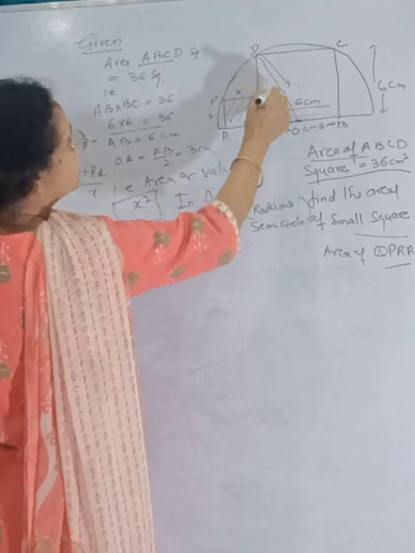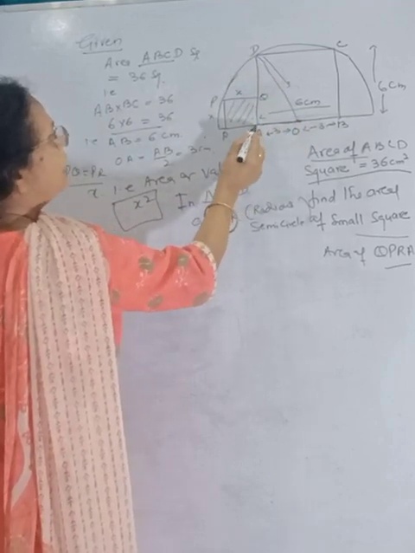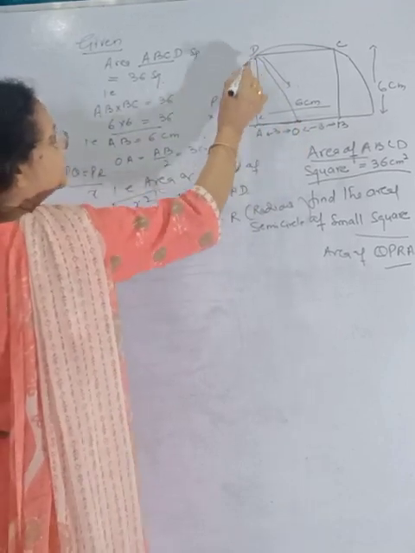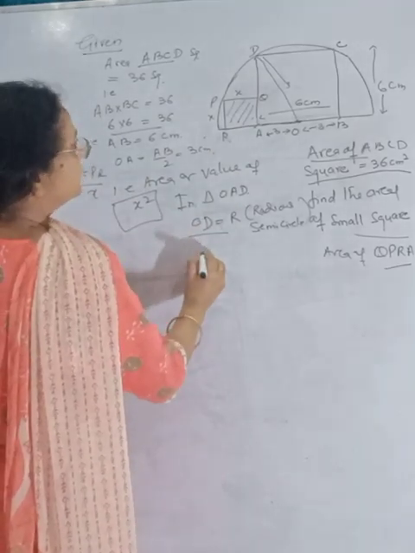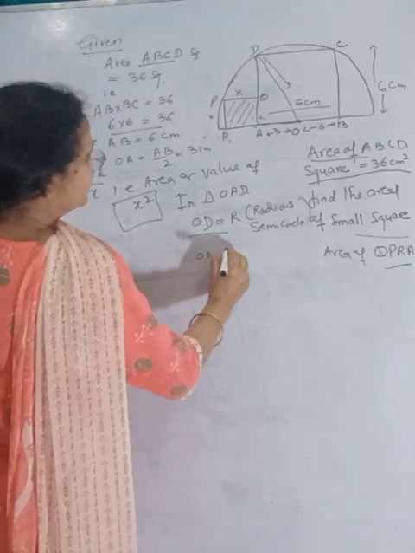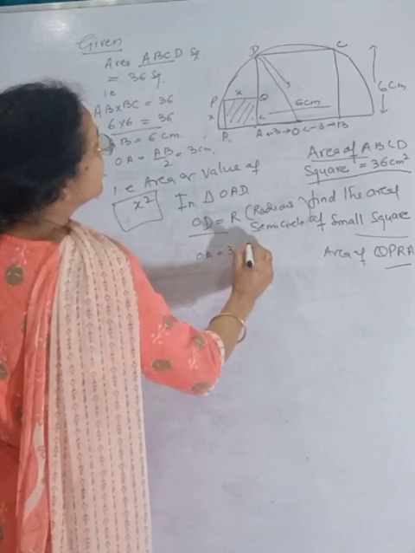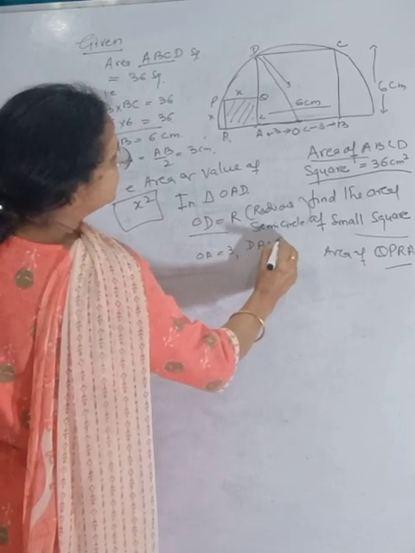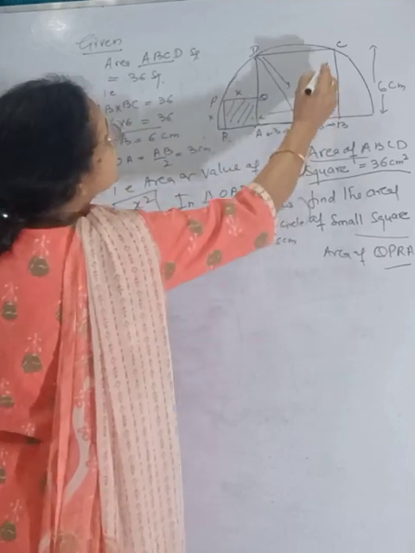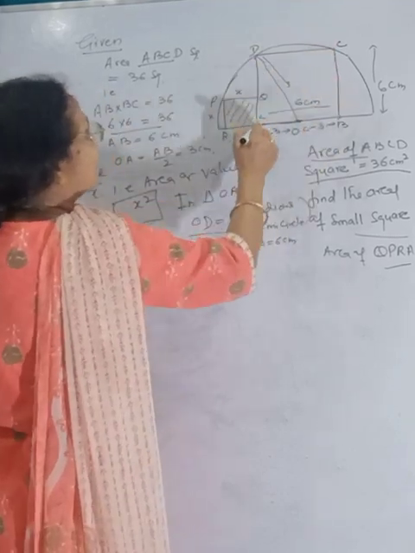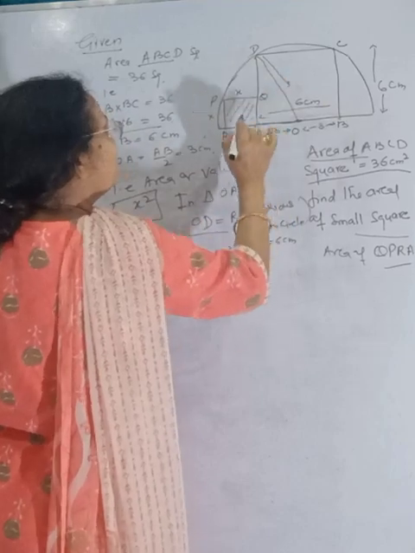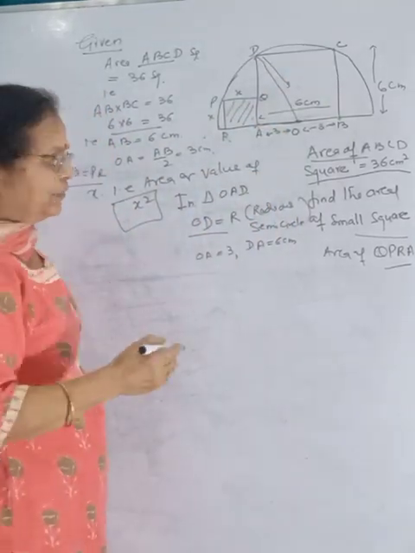In this triangle, this is R, this is 3, and this is 6. OD is the radius, OA is equal to 3, and DA is equal to 6, because it is also the arm of the bigger square.